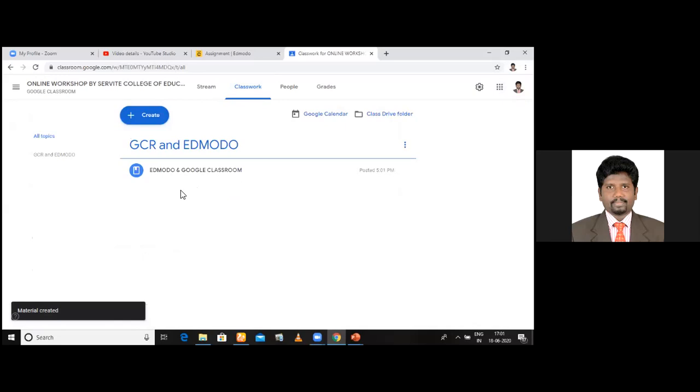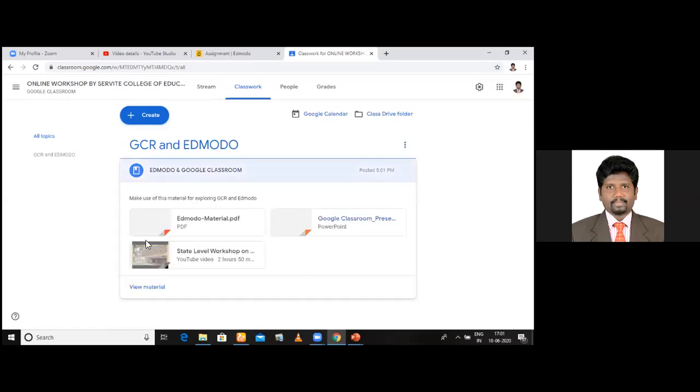Students, are you able to understand? See, the symbol will identify. This symbol is for material. So what should you do when you want to make use of this? You have to instruct the students clearly for your own students when you create classes. Click here and you will be able to access all these materials. Am I clear to you? See, all these materials: this is for Edmodo, this is for Google Classroom, and this is for Google Classroom in Tamil. So you will be accessing when you join.